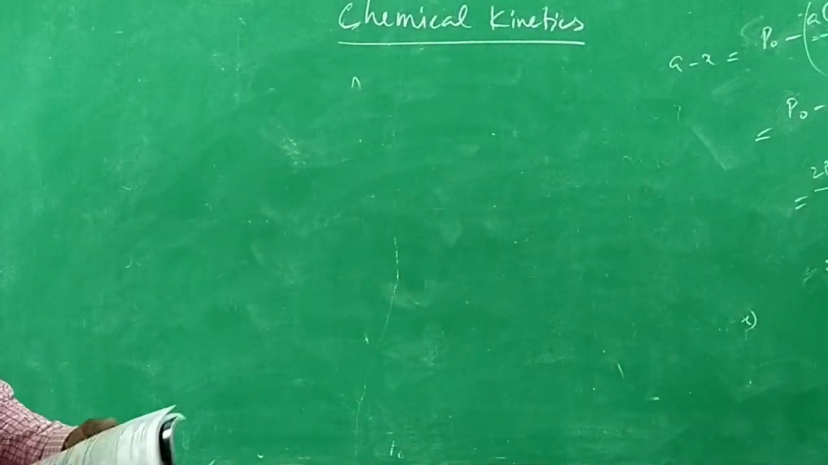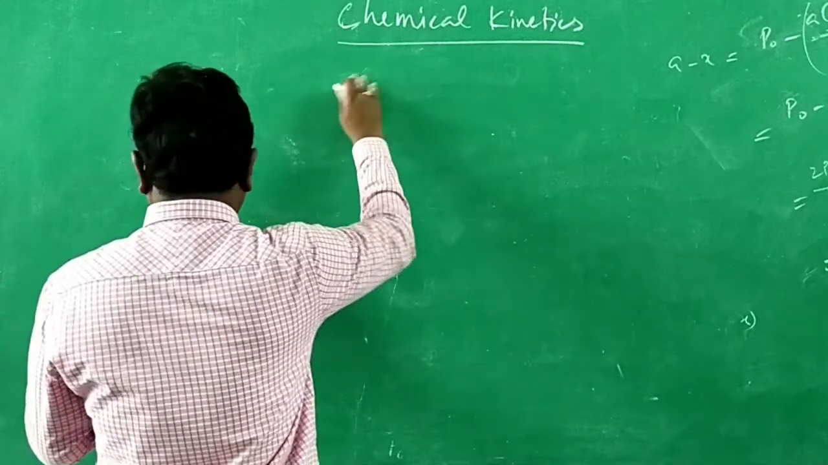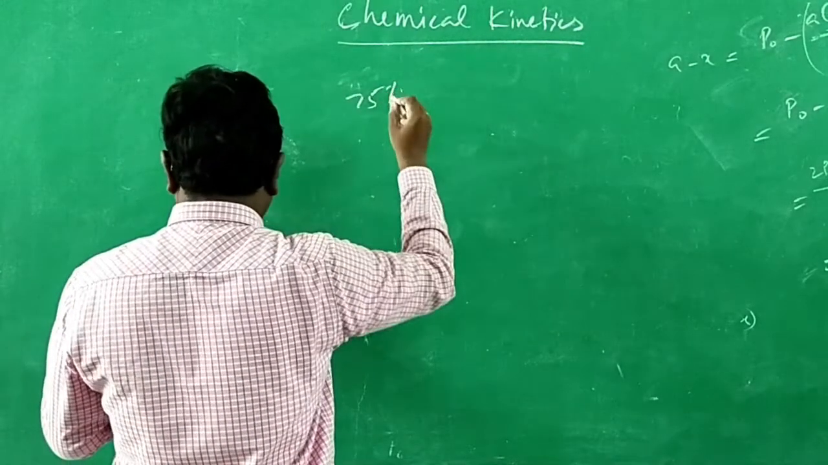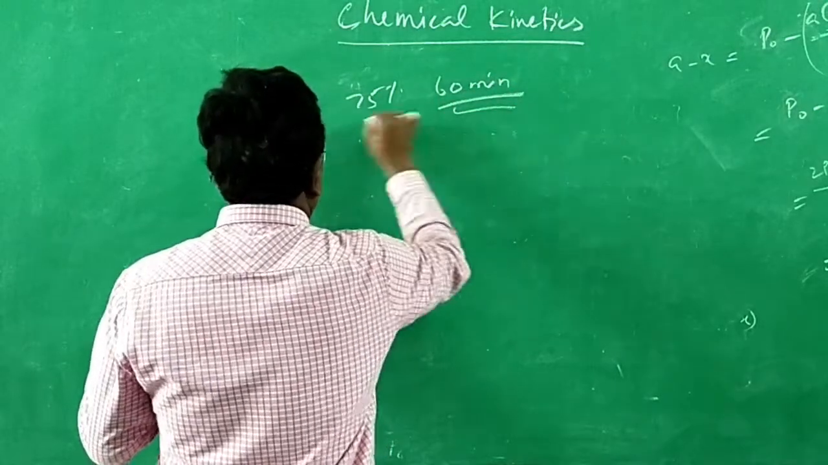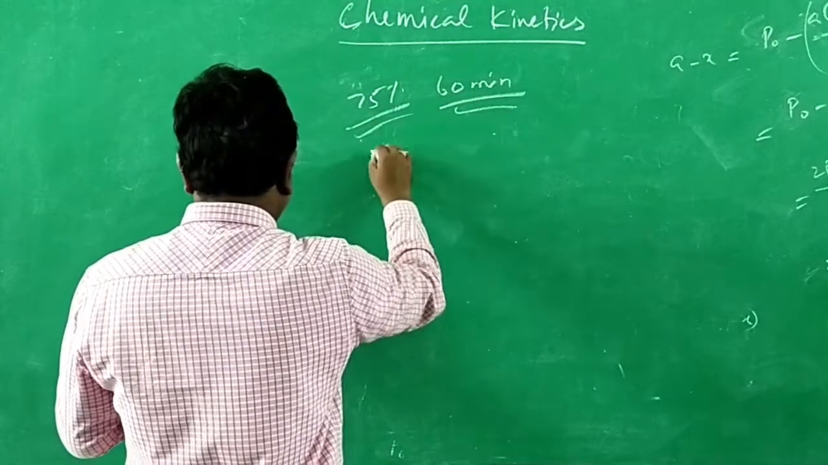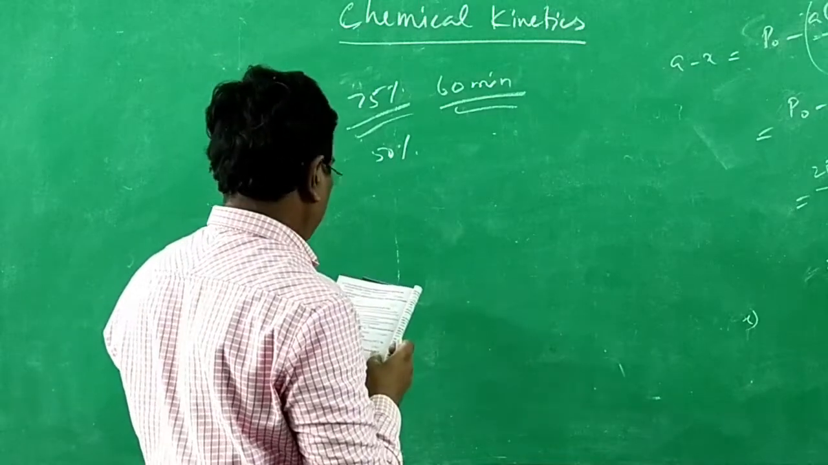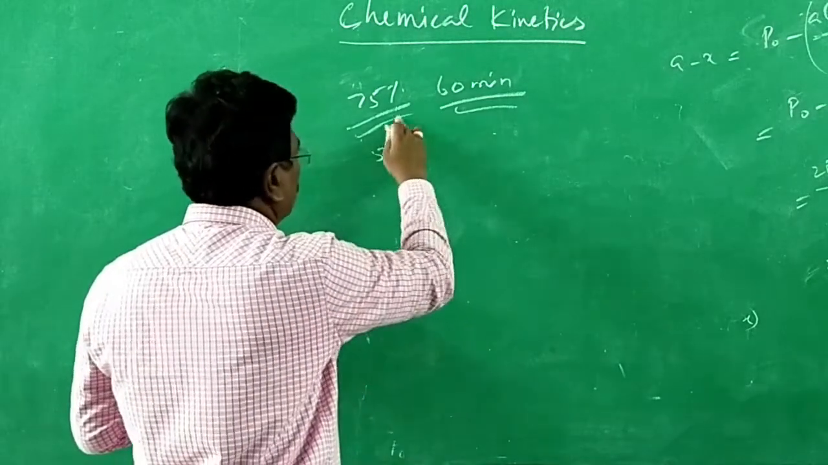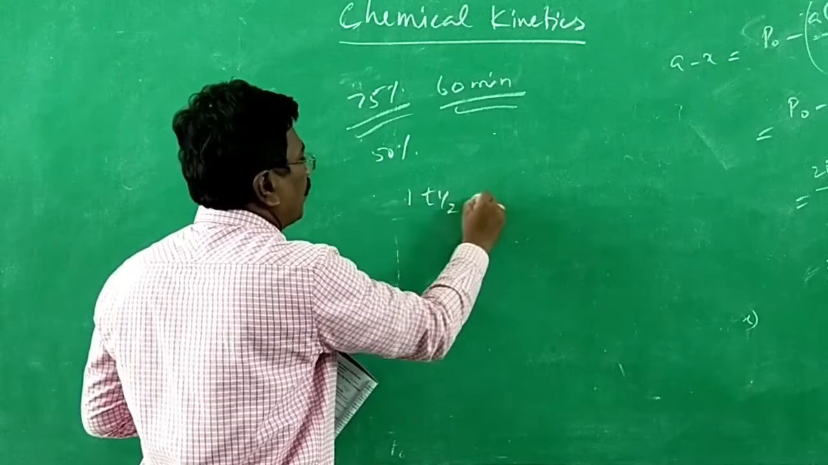Question 22. Remaining 3-4 sums, let me try to solve now. If 75% of the first order reaction was completed in 60 minutes, 50% of the same reaction under the same condition would be completed in how much time? 75% in 60 minutes. The time required for one half-life is, say, some time.